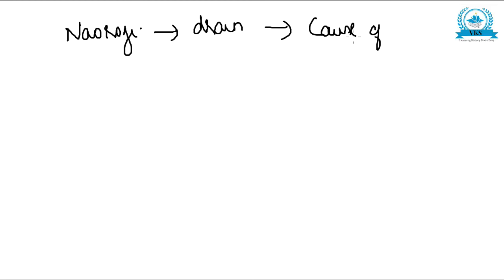Dadabhai Naoroji declared that this drain of wealth is a basic cause of India's poverty. See, India is a land which is rich in resources, but the problem was all its wealth and resources were being drained to Britain. That is the cause of India's poverty, and this was a fundamental evil of British rule.